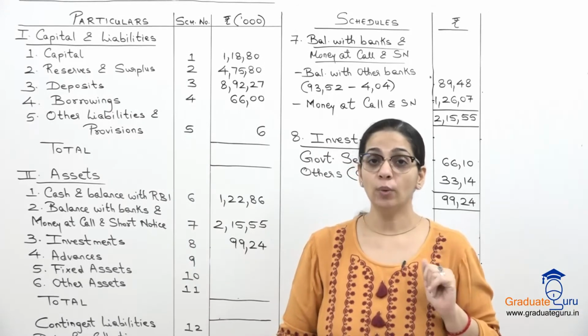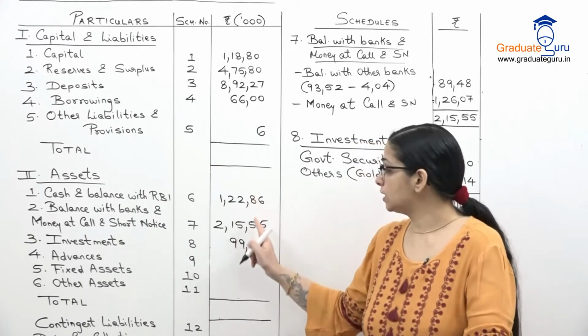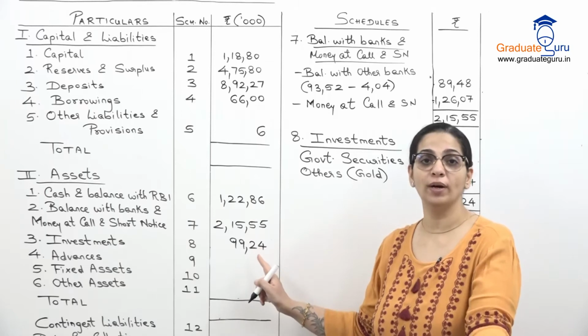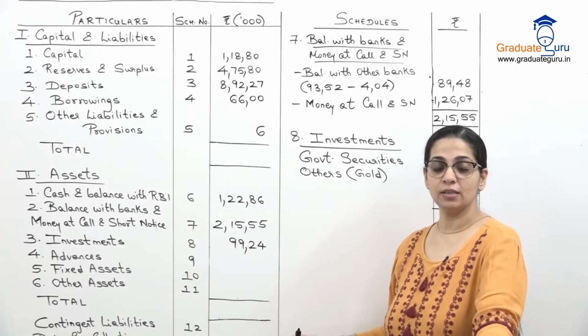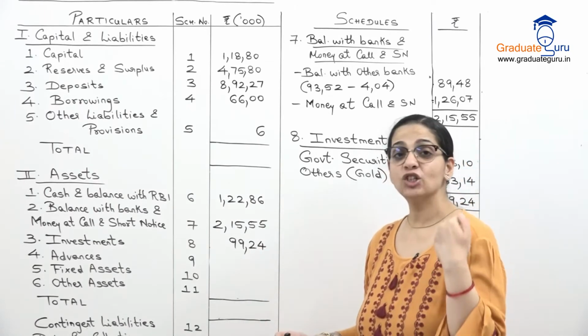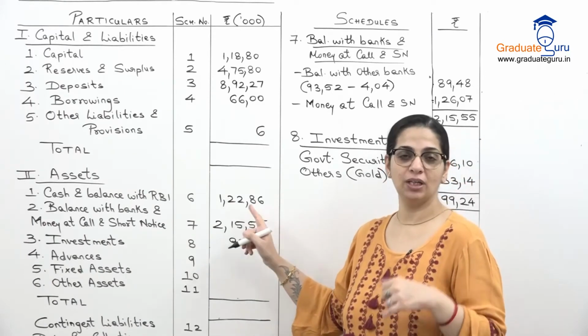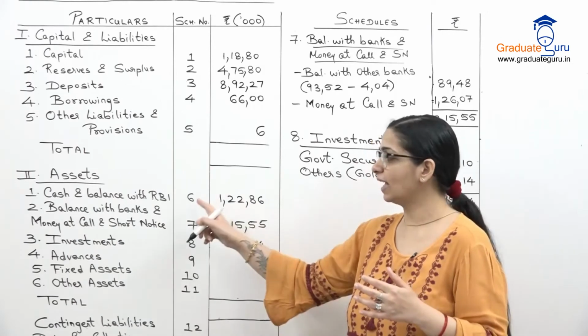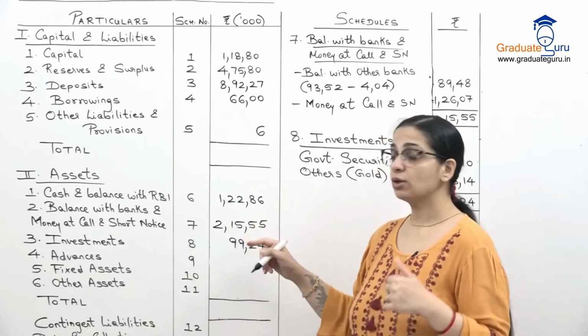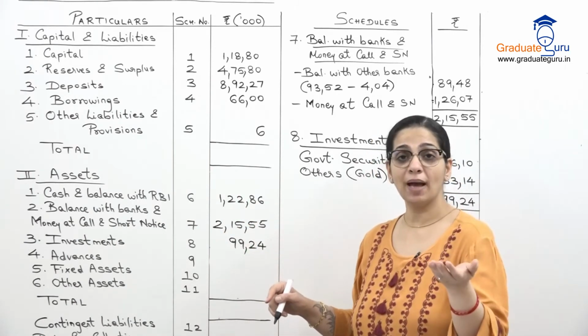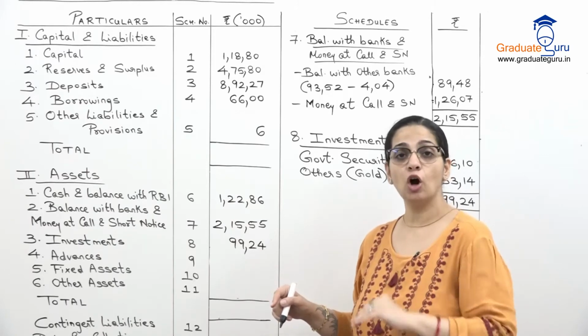Now what are liquid assets? These first three assets are called liquid assets. Why are they liquid assets? क्योंकि हम इन्हें easily cash में convert कर सकते हैं. This is already almost cash क्योंकि ये RBI के साथ है cash और ये cash in hand है. This is also our accounts with the other banks जो हम कभी भी withdraw कर सकते हैं.